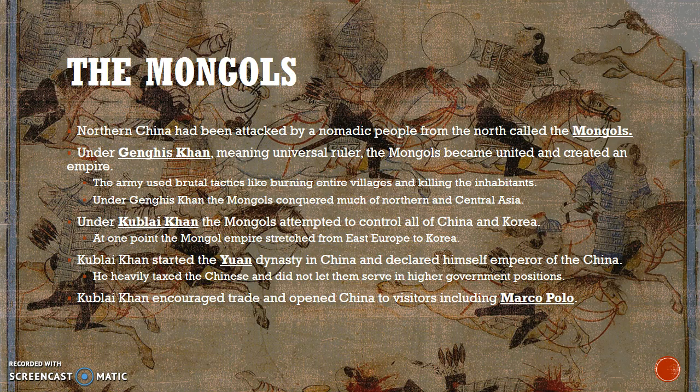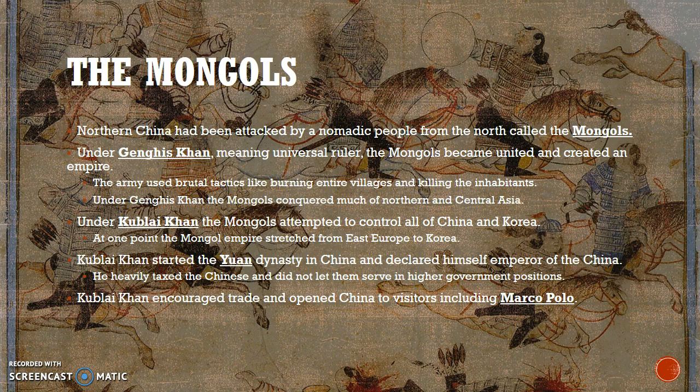So to the west of the Chinese were the Mongols, and the Mongols were a major enemy of the Chinese. Genghis Khan was the ruler of the Mongols, and under his leadership it became united. The army used really brutal tactics. They would burn entire villages, think like Mulan, for example.